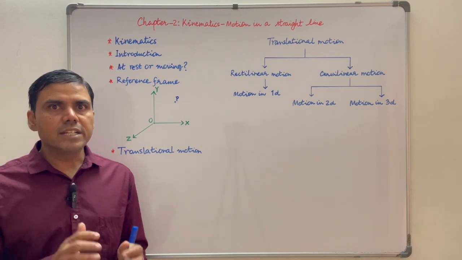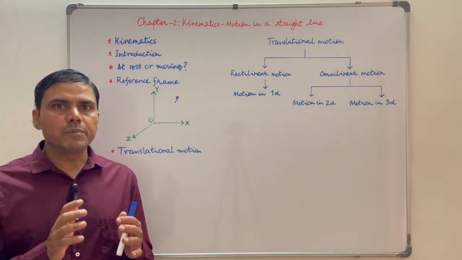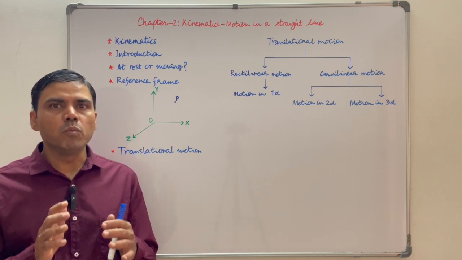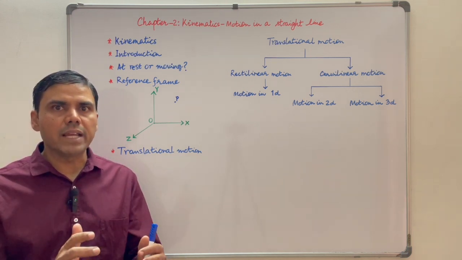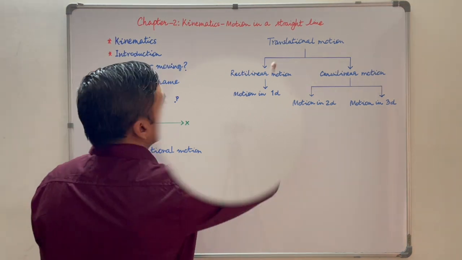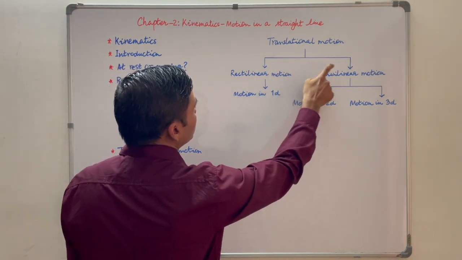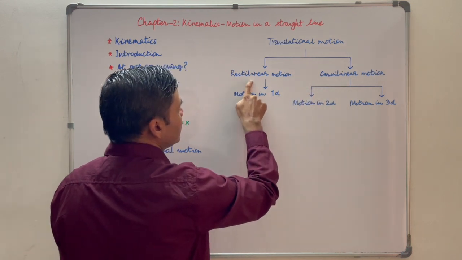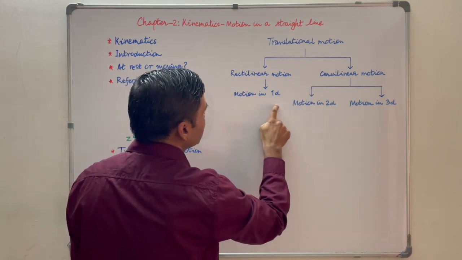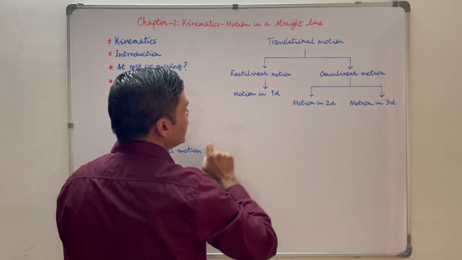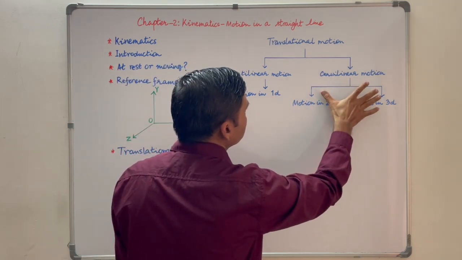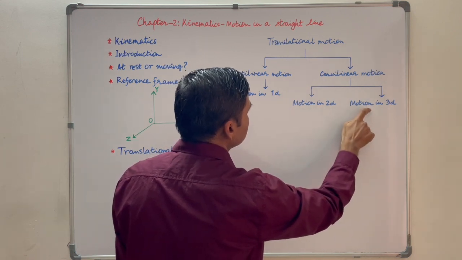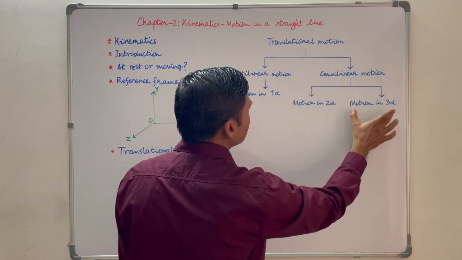Now let us see translational motion. Translational motion can be defined as the motion in which all points of the moving body move uniformly either in the same line or in the same direction. Translational motion can be divided into two categories, rectilinear motion and curvilinear motion. In rectilinear motion, the object moves in a straight line, means motion in 1D. Curvilinear motion can be divided into two categories, motion in 2 dimensions or motion in 3 dimensions, means motion in a plane or motion in space.